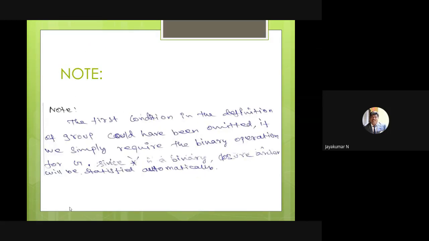Note: the first condition in the definition of the group could have been omitted if we simply require star to be a binary operation on G, because I already told you that the definitions of binary operation and closure axiom are the same. So when you are going to prove a set with some operation is a group, the first thing is to check that the operation is a binary operation.